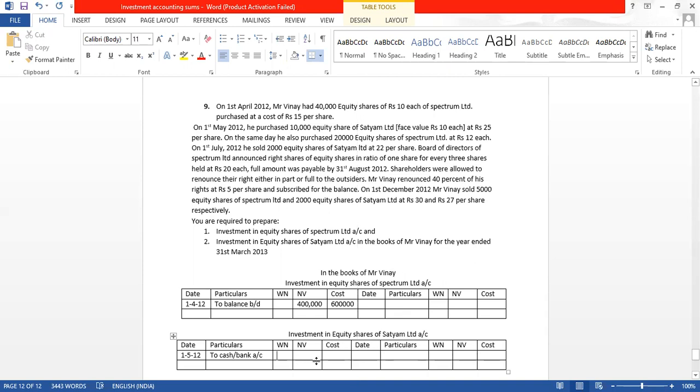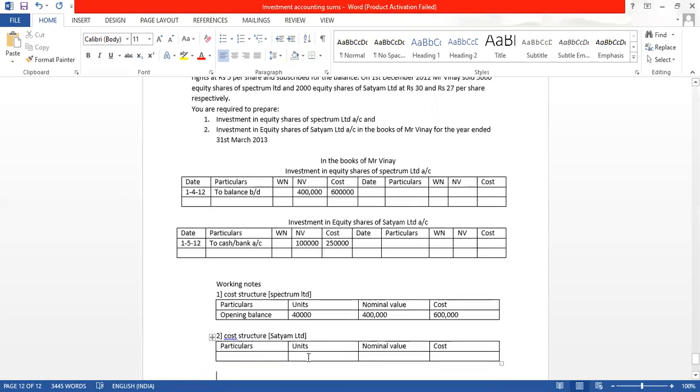10,000 equity shares. One share is of 10 rupees. So nominal value will be how much? 10,000 into 10. And cost is at 25. So 10,000 into 25 is how much? 2,50,000. So this is the value of equity shares of Satyam Limited, which was purchased on 1st May 2012.